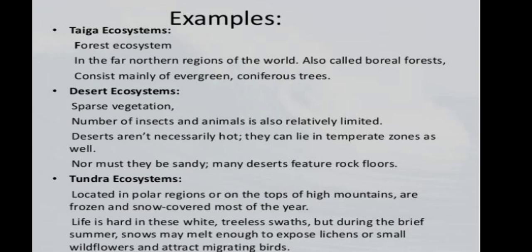First one is the desert ecosystem, forest ecosystem. In the far north region of the world, the boreal forest consists mainly of evergreen coniferous trees. In the desert ecosystem, the number of insects and animals is also relatively limited. Deserts are not necessarily hot; they can lie in the temperate zone as well. Nor must they be sandy. Many deserts feature rocky floors.